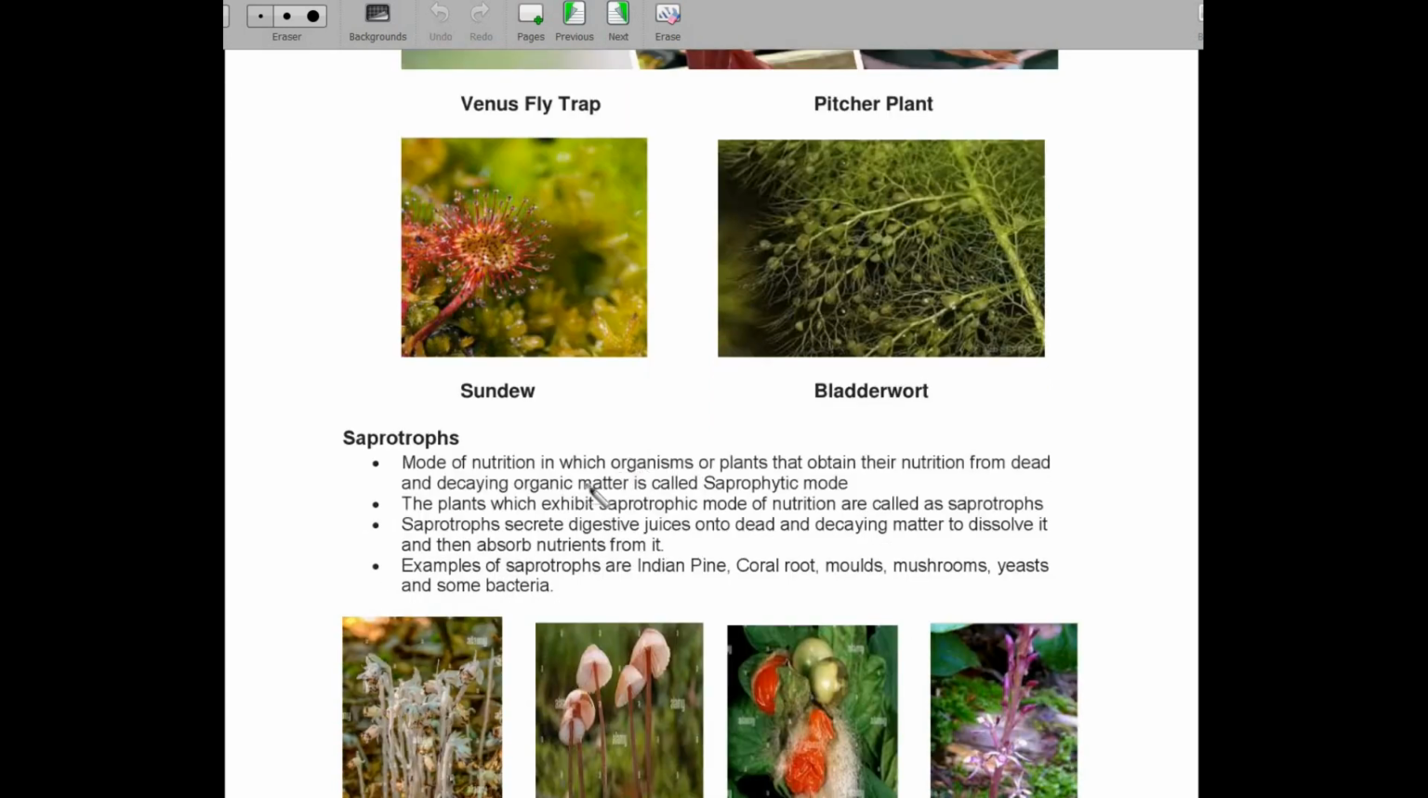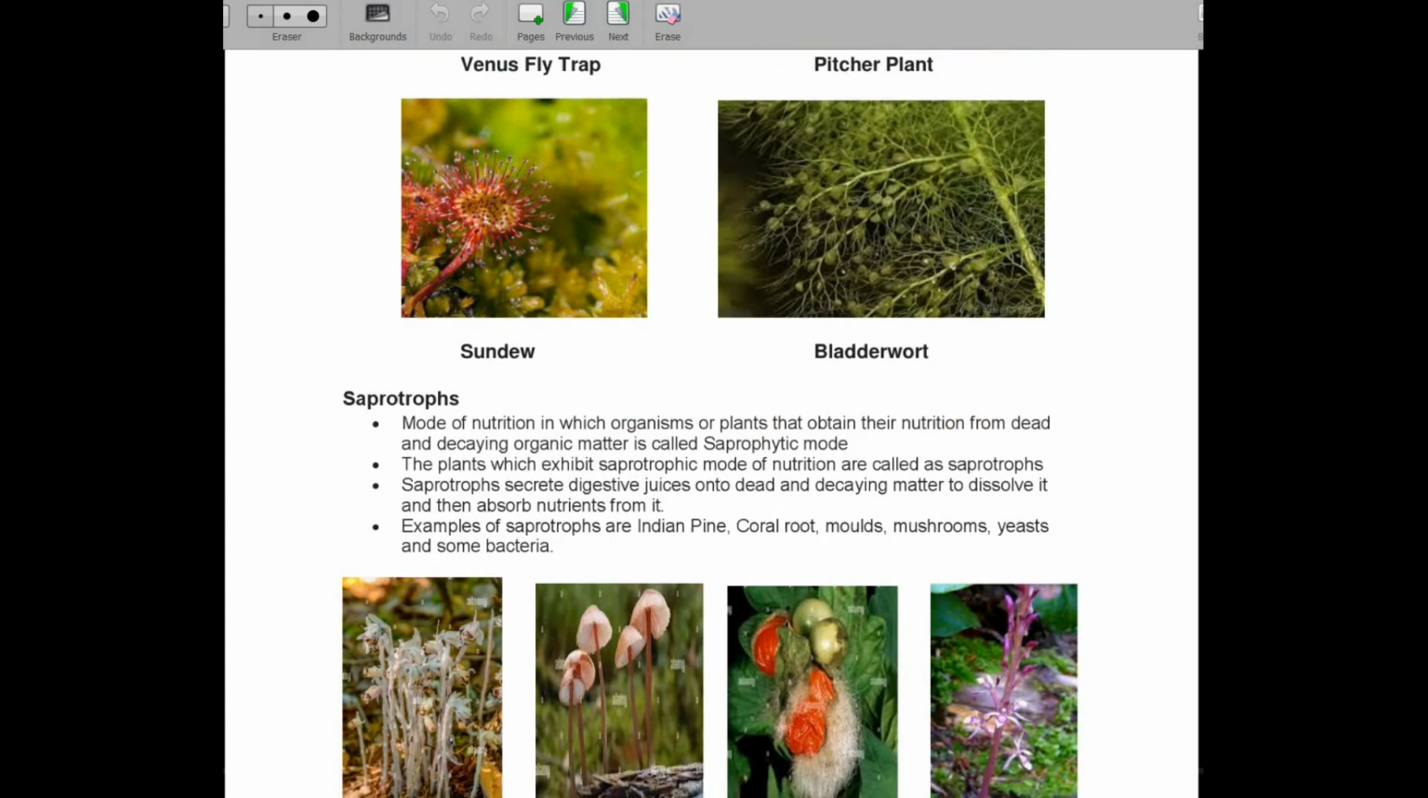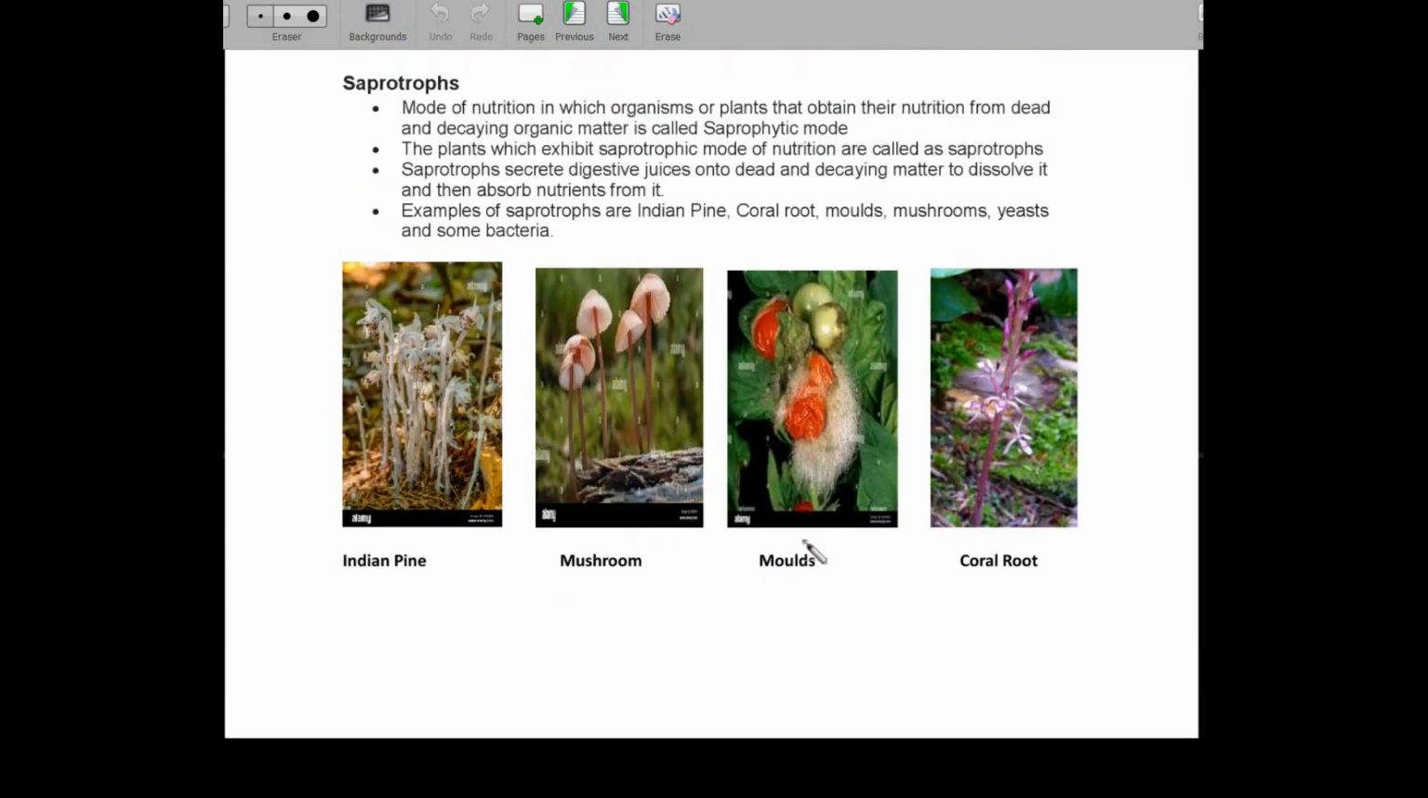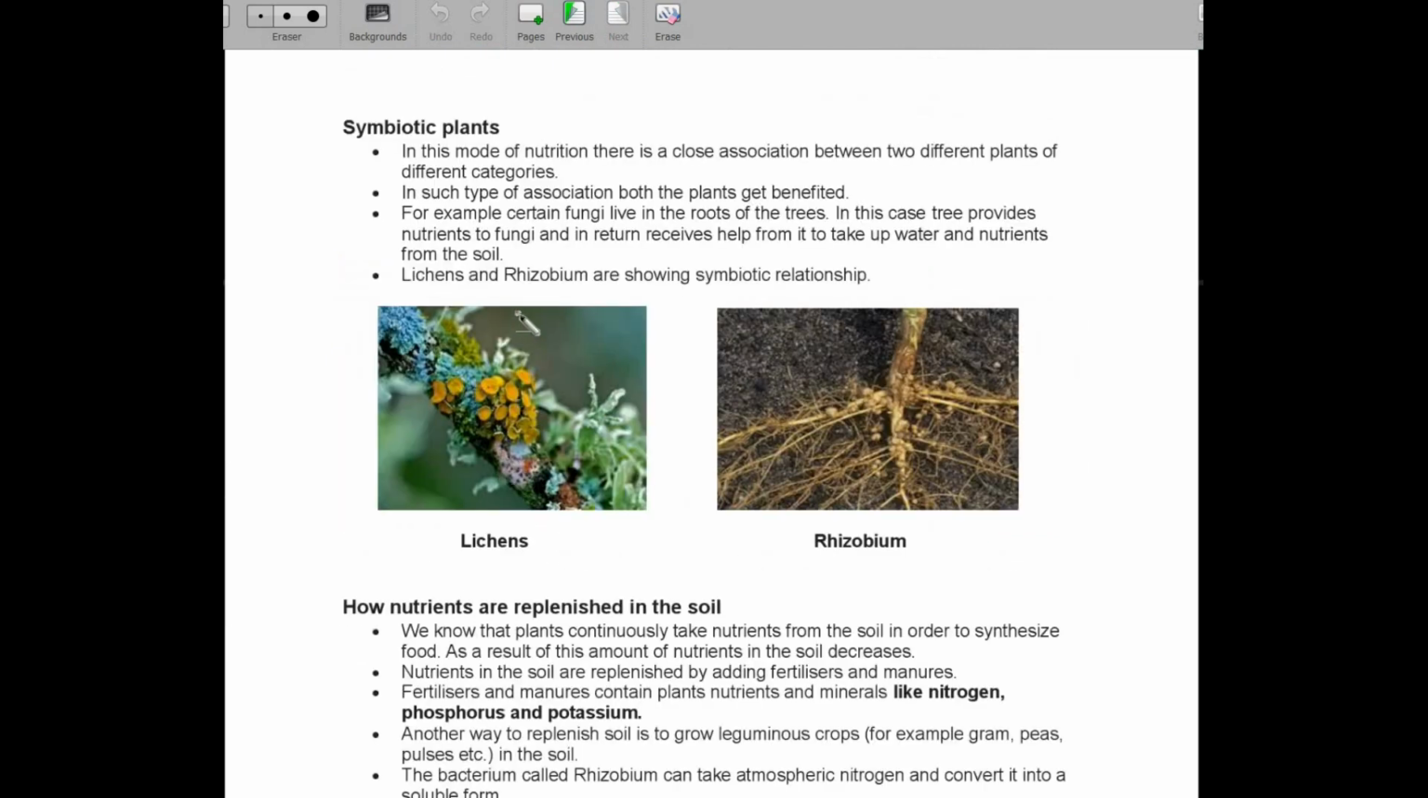Next is saprotrophs. In this mode of nutrition, the organisms take their nutrition from dead and decaying organic matter. Examples are Indian pine, coral root, moss, mushrooms, yeast, and some of the bacteria. So next is the symbiotic plants.